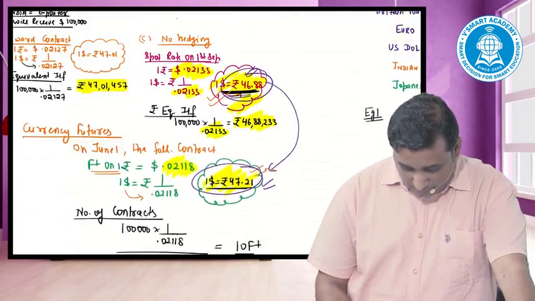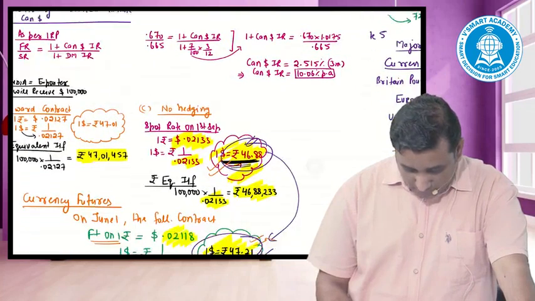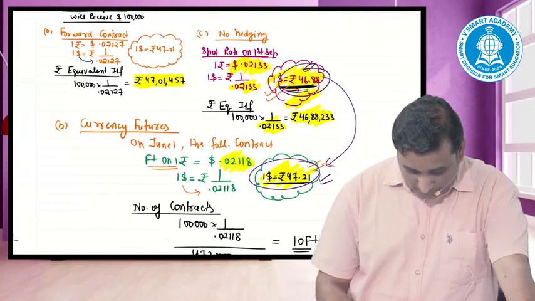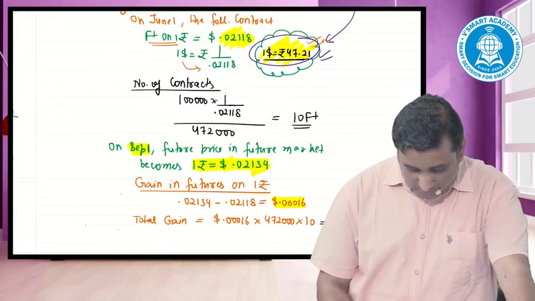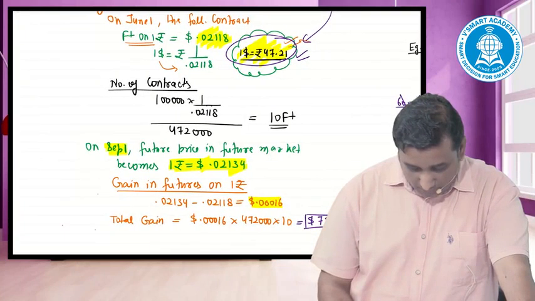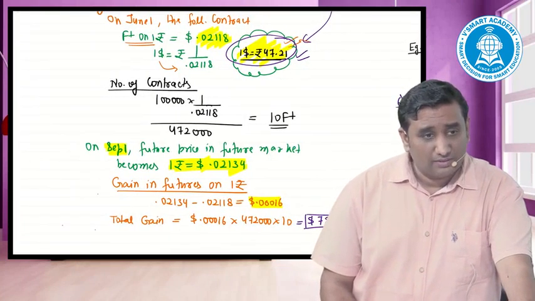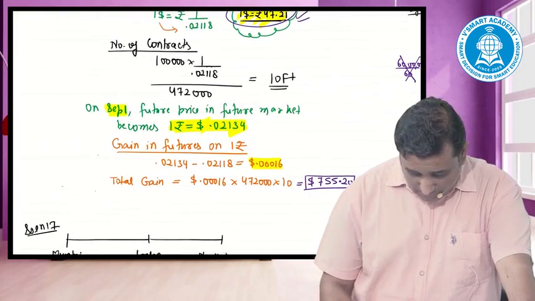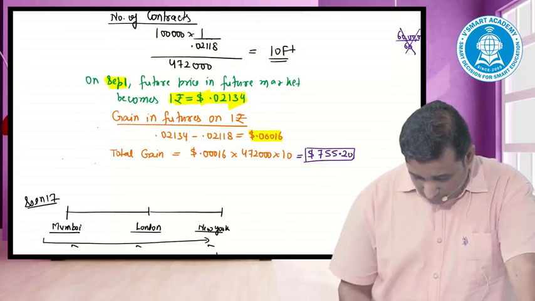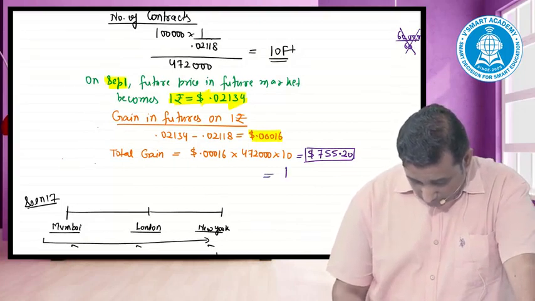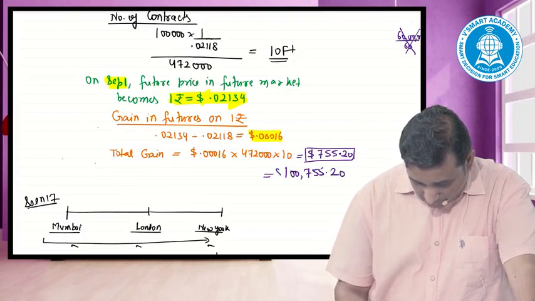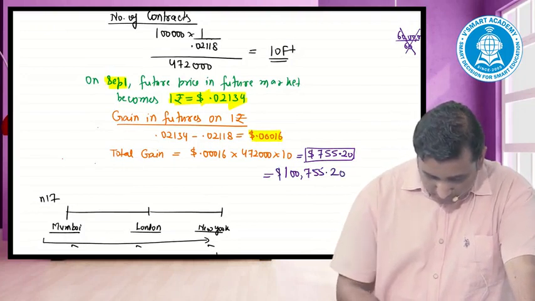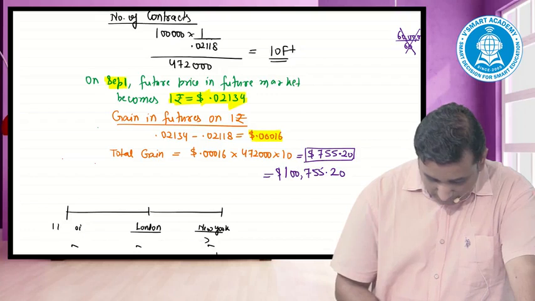How much do we get? 1 lakh, 755. Let's put down: is equal to 100,755.20.